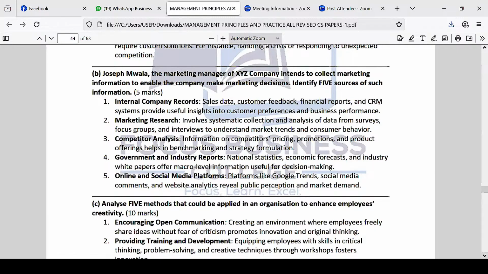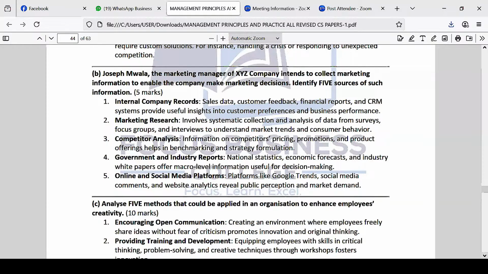All this one can help you make very informed decisions. Number 2 is what? Marketing research. You can also do research. When you do marketing research, you are likely to come up with very good marketing information that may not be available.